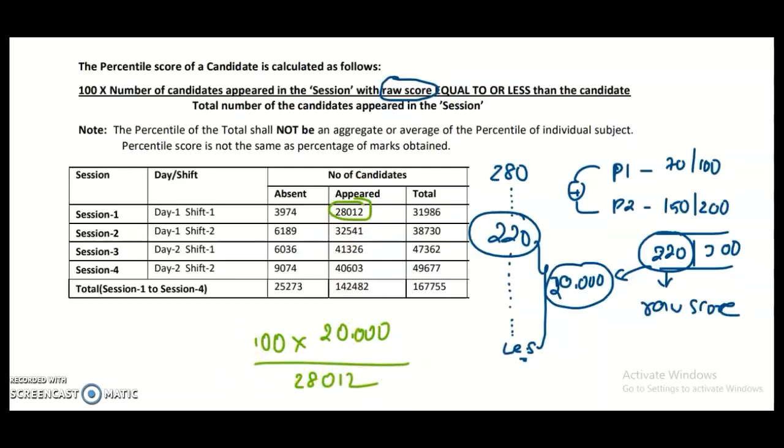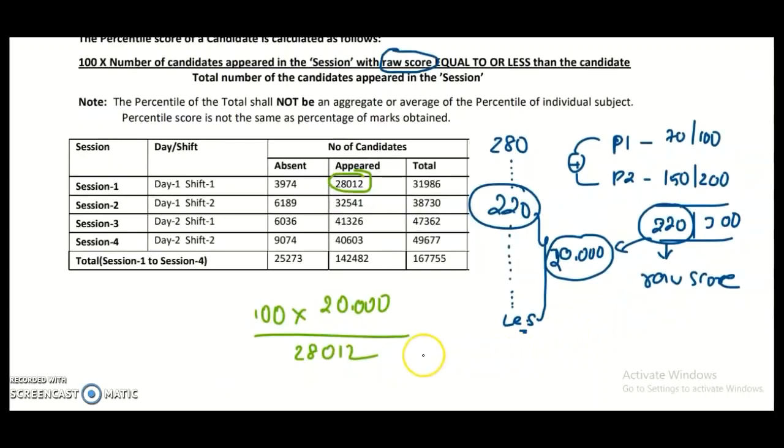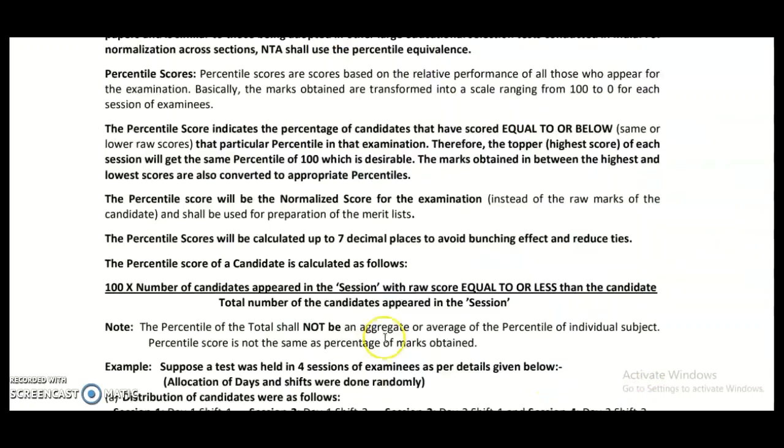So now the percentile can be calculated from this. It becomes equal to 71.3972722976.